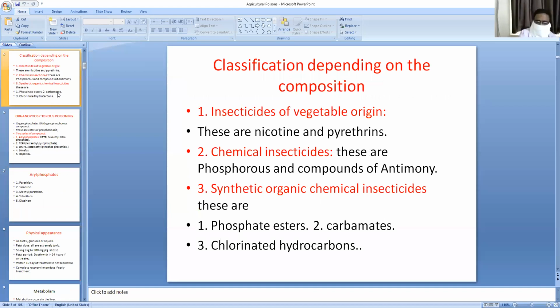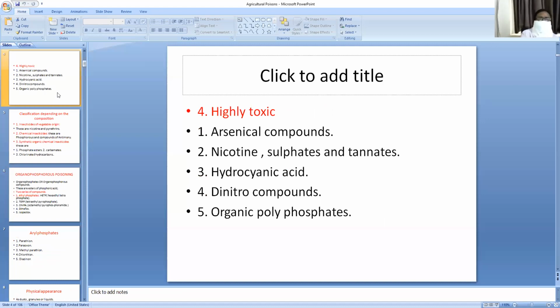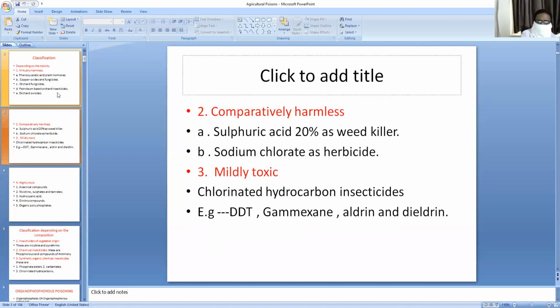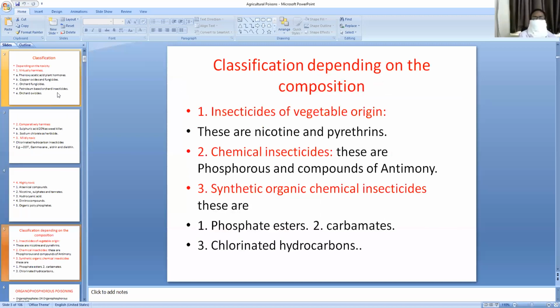So according to the toxicity, these are divided as virtually harmless, comparatively harmless, mildly toxic, and highly toxic. According to the nature and composition of the agricultural poison, these are classified again as insecticides of vegetable origin. These are nicotine and pyrethrins. Pyrethrins you all know, All Out, Knockout, all those are insect repellents or insect killers. Chemical insecticides of inorganic origin: phosphorus and compounds of antimony. And synthetic organic chemical insecticides, these are phosphate esters. Under this, only the main agricultural poisons come.